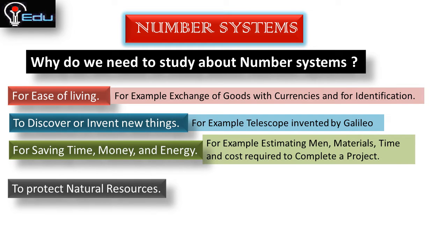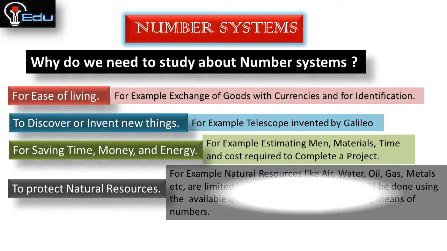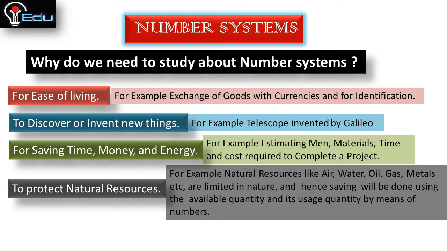The next thing is to protect or conserve natural resources. For example, natural resources like air, water, oil, gas, metals, etc. are limited in nature, and hence saving will be done using the available quantity in numbers and its usage quantity in numbers. With these numbers we will estimate the future requirement of natural resources and how to protect the current natural resources.